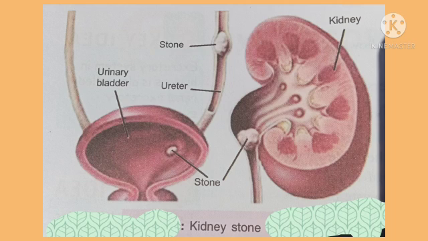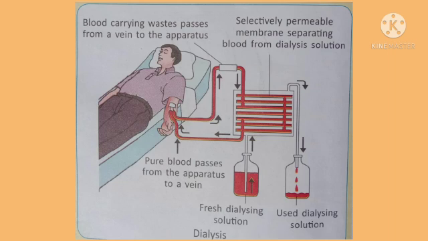Now, kidneys are very important to remove urea from our body. If both the kidneys in a person stop functioning, then the person may gradually die. So in such a case, dialysis or artificial kidneys are needed. The person's blood is made to pass through the dialysis machine to filter out nitrogenous waste like urea and uric acid, and then the filtered blood is made to enter back into the body.